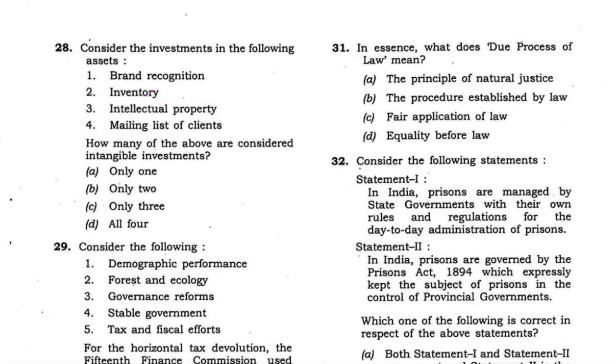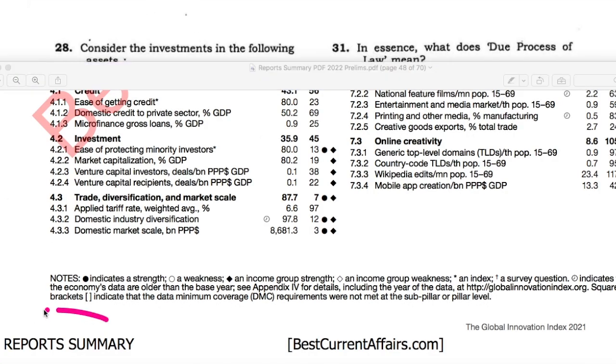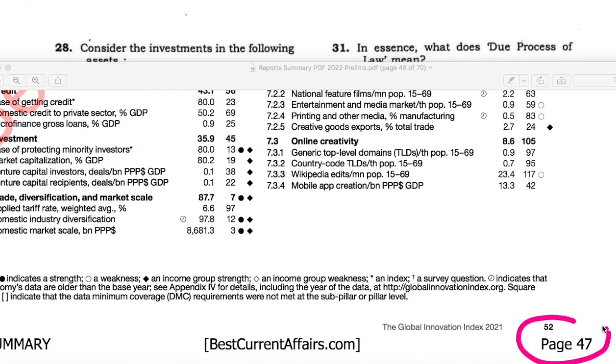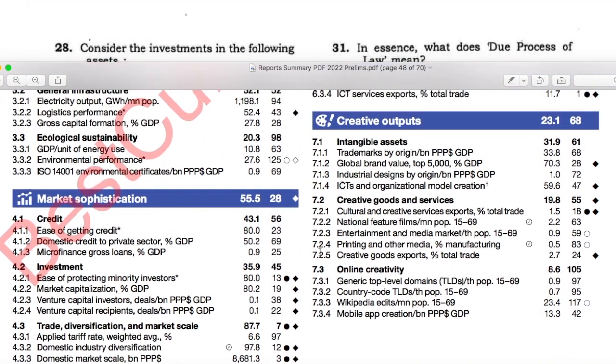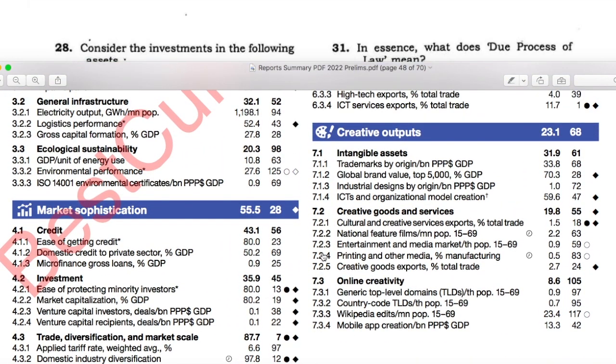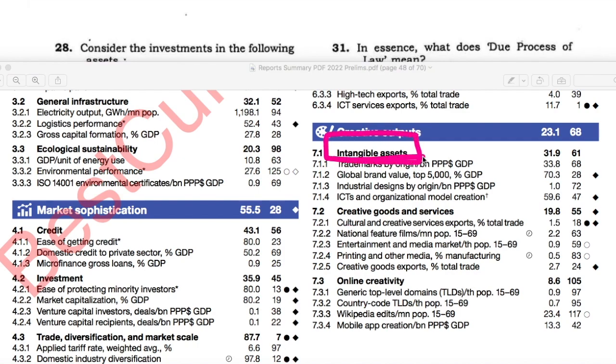Now check this fact. This is our report summary that we have given to the students. On this page number 47, we have given this global innovation index. On this table of global innovation index, these intangible assets are mentioned.